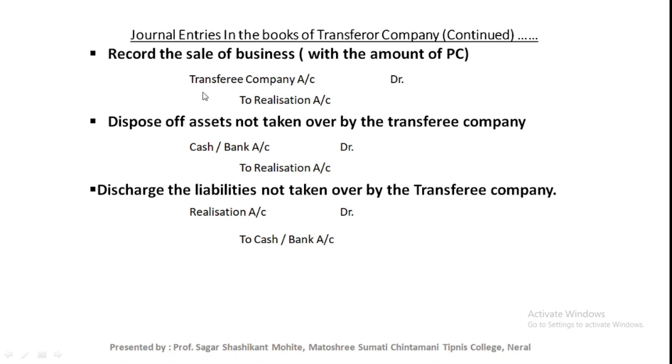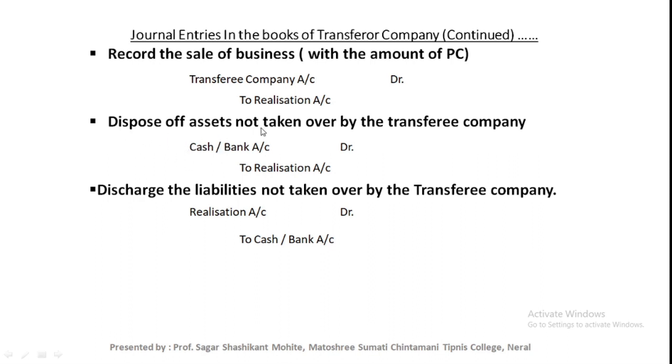Journal entry will be transferee company account debit to realization account. After passing the record of sale of business, the next journal entry depends on the actual situation or the problem.